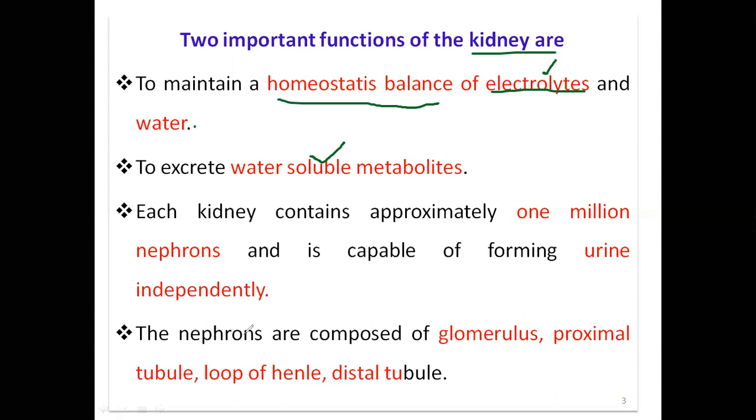Then, what are the parts of nephron? Mechanism of action depends on this part. Some drugs will block at the glomerulus, some at the proximal convoluted tubule, loop of Henle, or distal tubule. So these are the parts of our nephron.